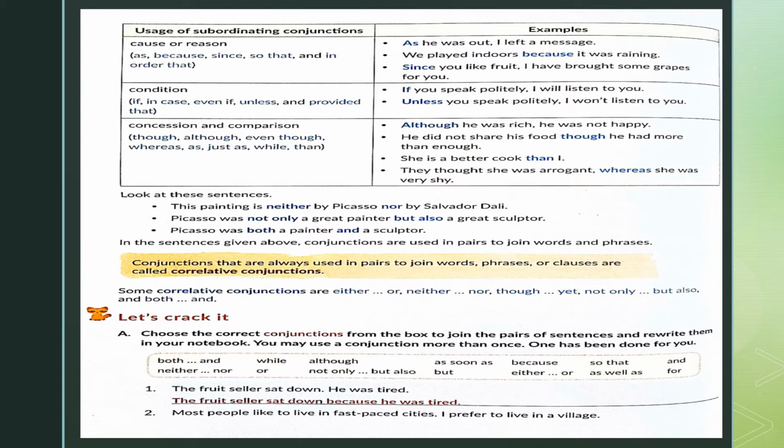Now come to the exercises in your textbook. Choose the correct conjunctions from the box to join the pairs of sentences and rewrite them in your notebook. You may use a conjunction more than once. One has been done for you. So basically, the conjunctions are given here in the box and you have to rewrite the sentences in the proper manner by joining them in the correct order. The fruit seller sat down. He was tired. The fruit seller sat down because he was tired. Most people like to live in fast-paced cities. I prefer to live in a village.